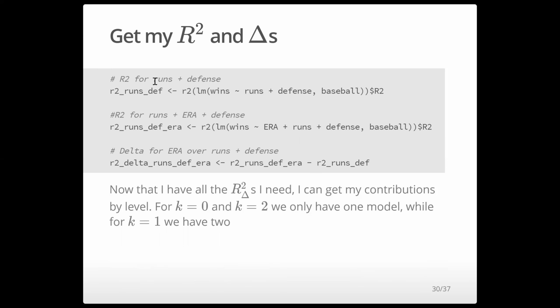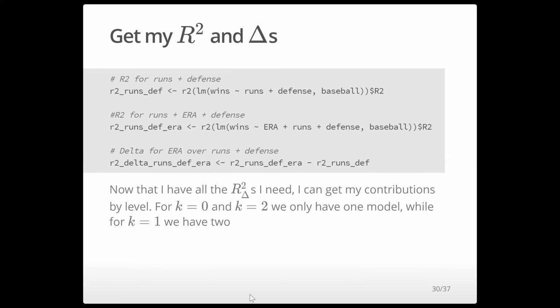And then for level 2, I'm going to first start with a model with just runs and defense, and then I'm going to get the R squared of the full model here again. And then I'm going to take the R squared difference between the full model and the k equals 2 model. So I have all the R squared deltas I need now.